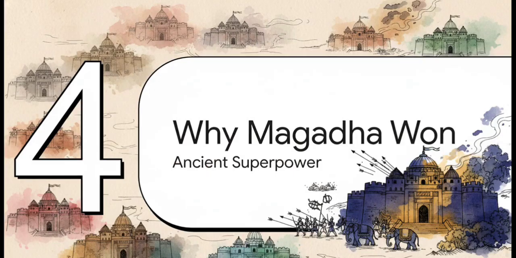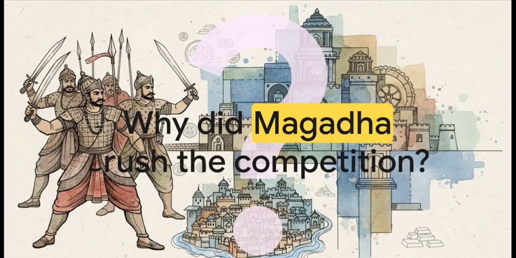Let's jump right into Section 4. Why Magadha won, the ultimate ancient superpower. This is honestly one of history's greatest mysteries. You have 16 massive, wealthy states. They all have iron. They all have huge armies. So what secret advantages did Magadha actually possess that let it just systematically swallow its neighbors whole and become the undisputed ruler of northern India?